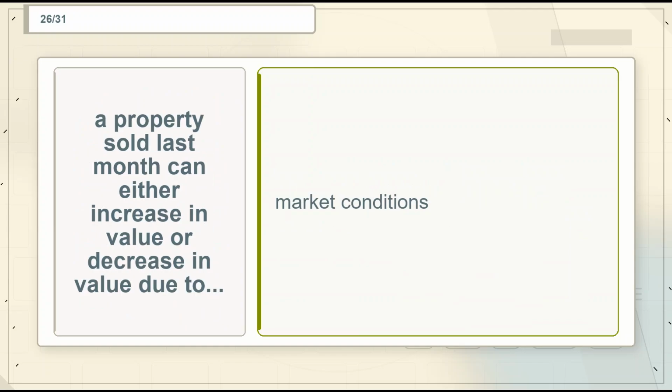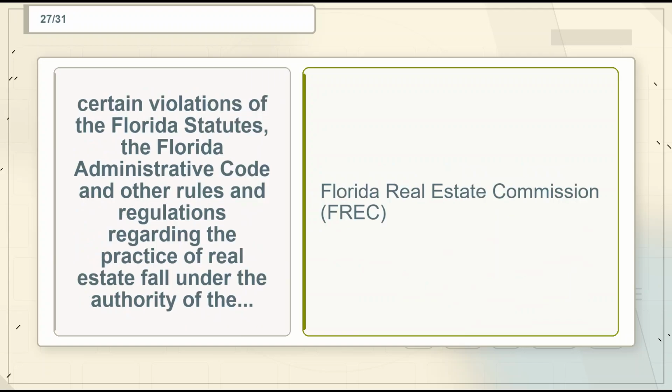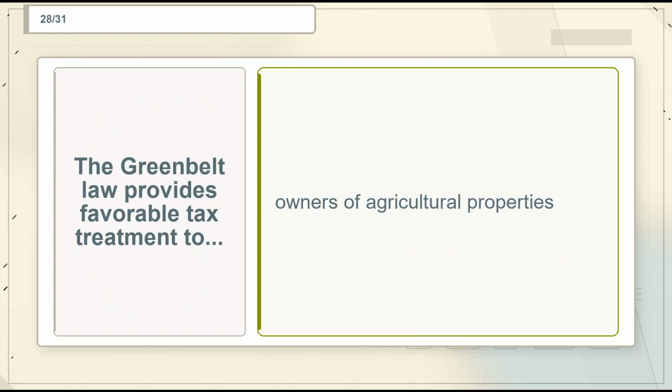Flashcard 26. Term: a property sold last month can either increase in value or decrease in value due to. Definition: market conditions. Flashcard 27. Term: certain violations of the Florida statutes, the Florida Administrative Code and other rules and regulations regarding the practice of real estate fall under the authority of the. Definition: Florida Real Estate Commission, FREC. Flashcard 28. Term: the Greenbelt Law provides favorable tax treatment to. Definition: owners of agricultural properties.